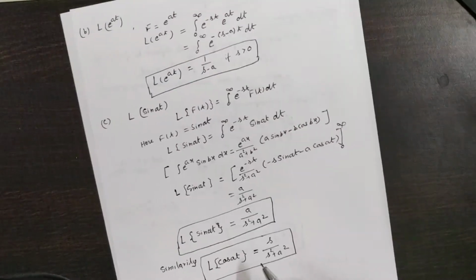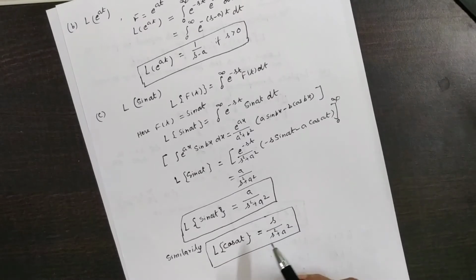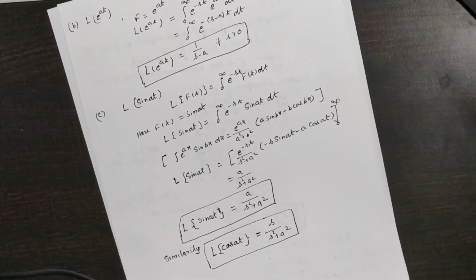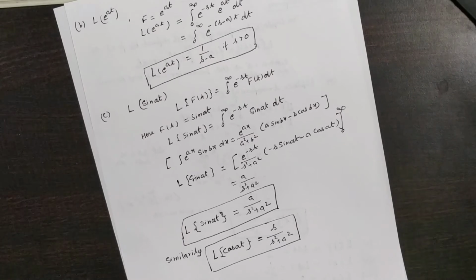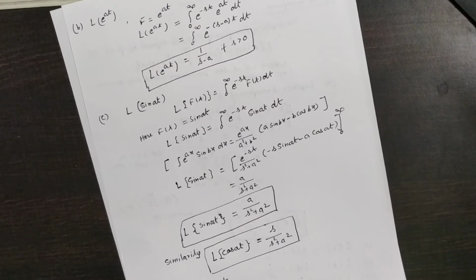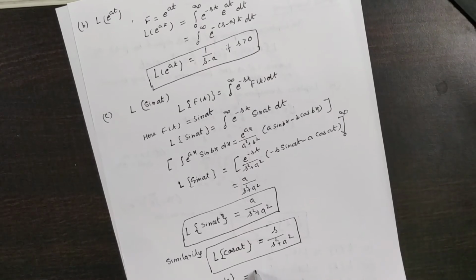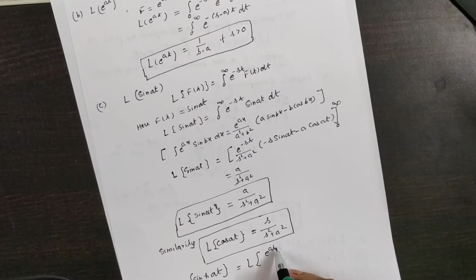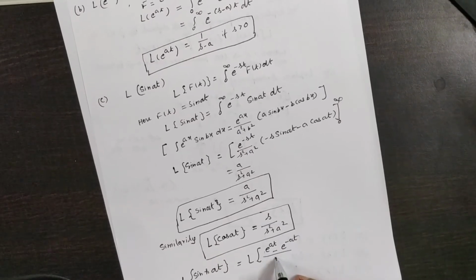Similarly, you can find the Laplace of sin hyperbolic at. You know that sin hyperbolic at is written as e to the power at minus e to the power minus at, divided by 2.